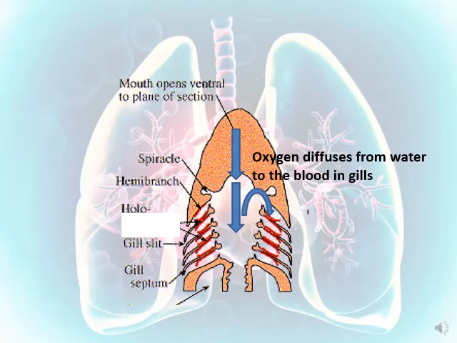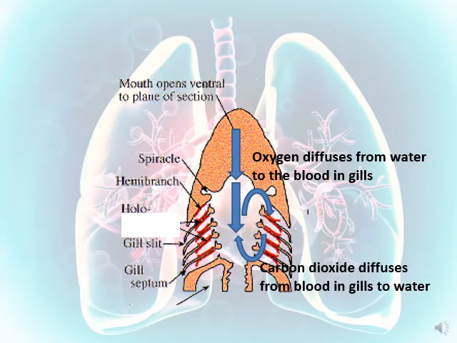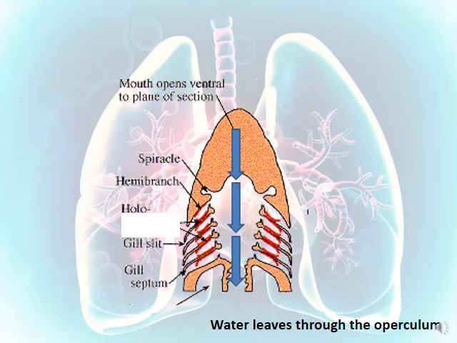So then oxygen diffuses from the water that is rich in oxygen to the blood in the gills that is poor in oxygen. Whereas carbon dioxide will diffuse from the gills that are rich in carbon dioxide to the water that is poor in carbon dioxide.